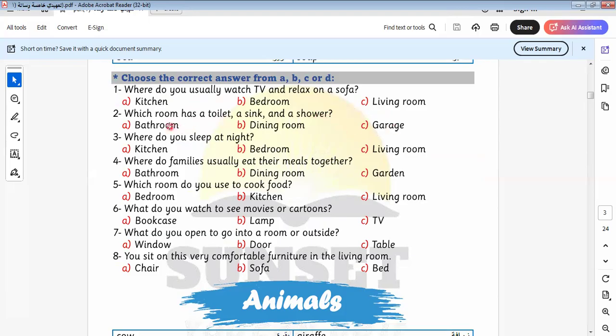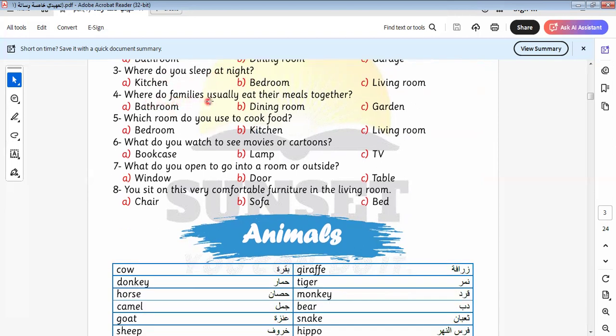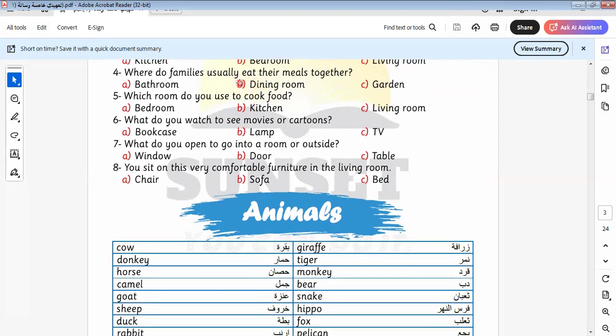Which room has a toilet, a sink, and a shower? Bathroom. Where do you sleep at night? In the bedroom. Where do families usually eat their meals? Dining room, the room that we eat in. Which room do you use to cook food? Kitchen.